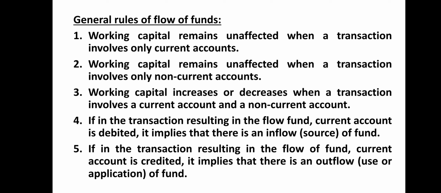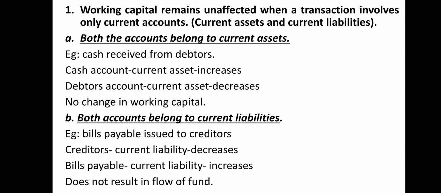Rule number 5, if in the transaction resulting in the flow of fund, current account is credited, it implies that there is an outflow of fund. So now we'll see each and every rule in detail. Rule number 1, working capital remains unaffected when a transaction involves only current accounts. This rule states that working capital will remain unaffected, meaning there will be no increase or decrease in the working capital when a transaction involves only current accounts.